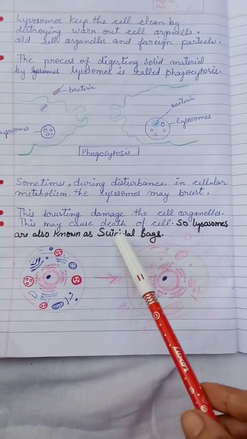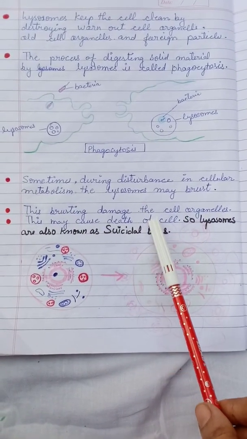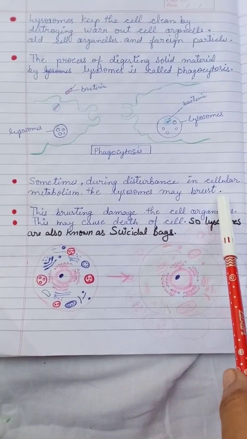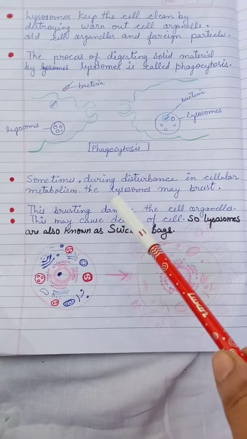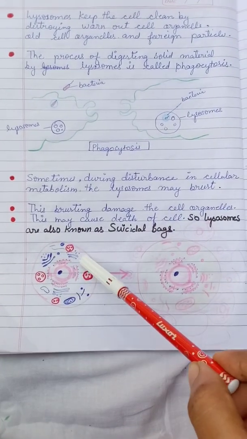Next, sometimes during disturbance in cellular metabolism, the lysosomes may burst. When a disturbance in cellular metabolism occurs in the cell, the lysosome bursts itself and releases the hydrolytic enzymes in the cell.